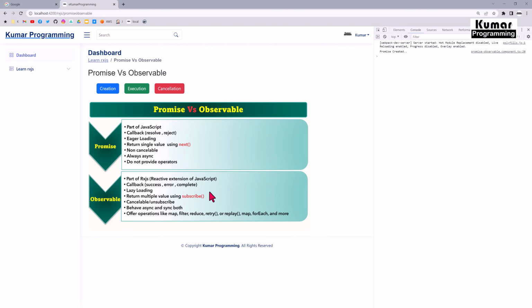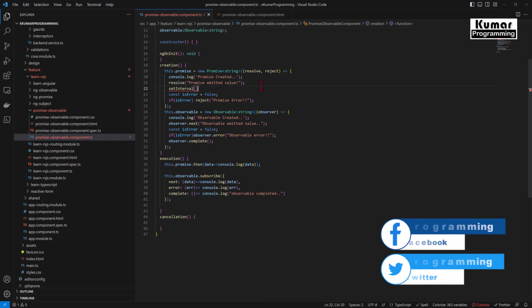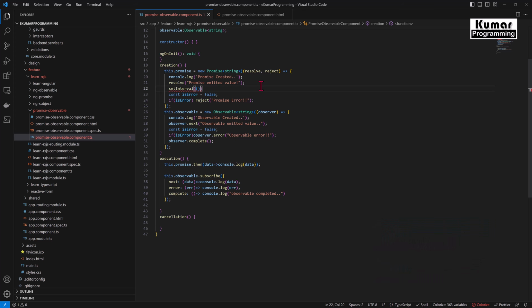Okay, let's flip to the Visual Studio. So now here I'll use the setInterval function. setInterval and setTimeout, both are JavaScript functions which are used to achieve asynchronous functionality in JavaScript. JavaScript is a synchronous programming language but can be asynchronous using asynchronous functions such as setInterval or setTimeout. Okay, so here I'm using setInterval and I'm passing a callback function here, and I'm putting a timer over here as 1000 milliseconds.